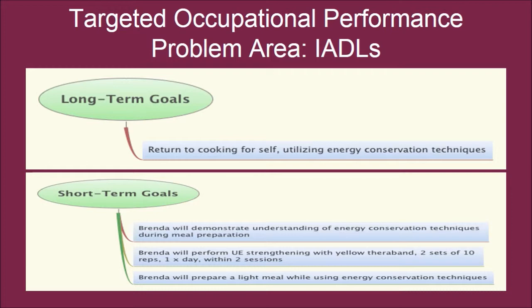Short-term goals include: Brenda will demonstrate understanding of energy conservation techniques during meal preparation. Brenda will perform upper extremity strengthening with yellow TheraBand, 2 sets of 10 repetitions, 1 time a day within 2 sessions. Brenda will prepare a light meal while using energy conservation techniques.